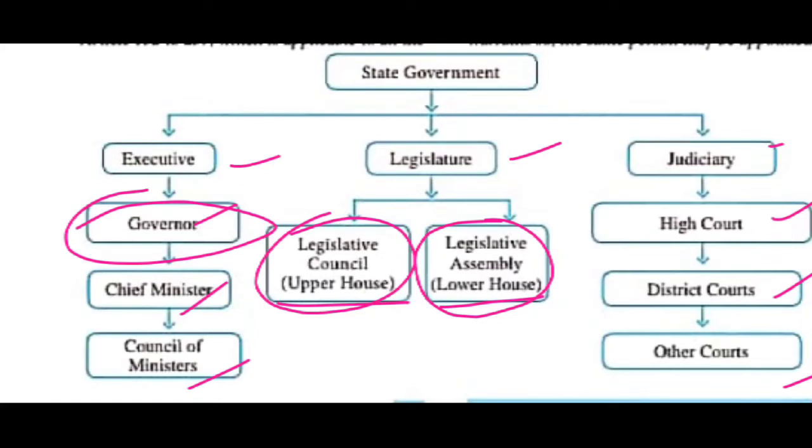Okay, children, what is given here? Under the state government, three branches are there: executive, legislative, judiciary. Under the executive: Governor, Chief Minister and Council of Ministers. Under the legislature, two houses: Legislative Council as well as Legislative Assembly. Under the judiciary, the High Court, since we are learning at the state level.